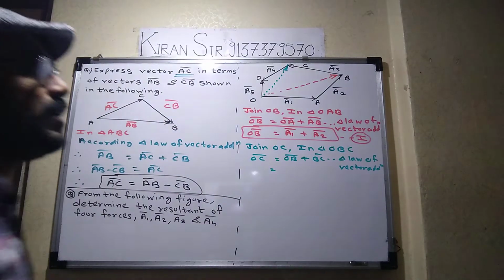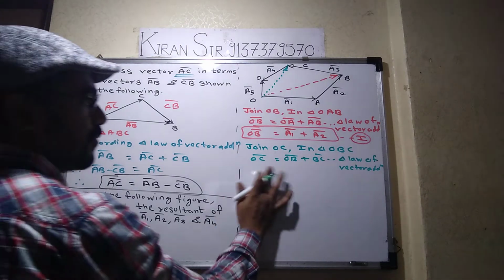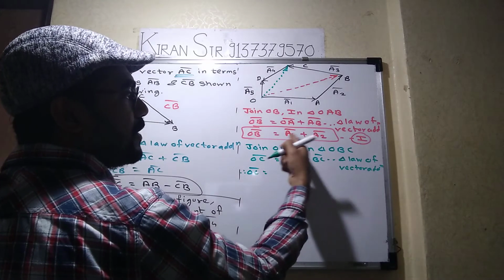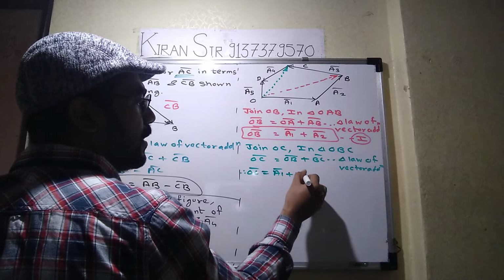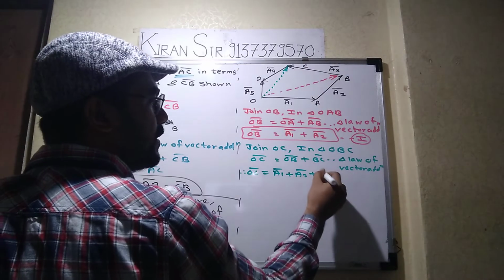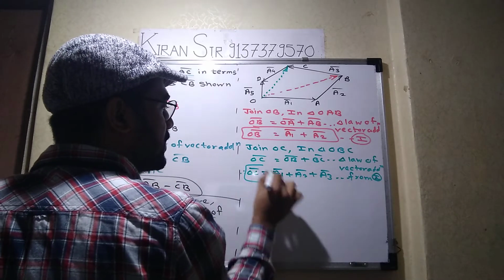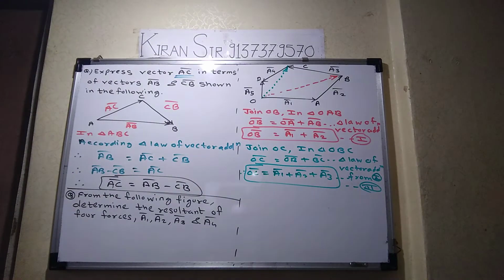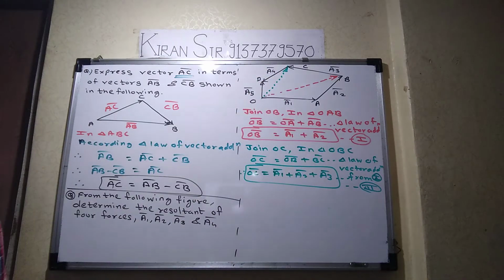Okay. What is the value of OB bar? From 1, A1 bar plus A2 bar. And along BC bar, which vector is there? A3 bar. Here you have to write from 1. So we got the value of OC bar. Understood? So say this is number 2. Now the third triangle is already formed over here. The triangle name is OCD.